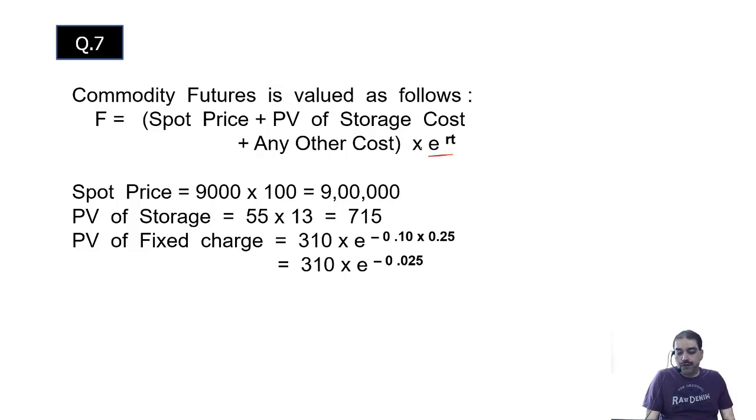Again we take the logs and evaluate. You have to do the log calculation now on your own. I am not going to help you. I have shown the working in one problem. So you will take the log of e raised to minus 0.025. If not, they will give it to you in the question, so you directly have to substitute. So that comes to 0.9752. Multiply, you will get 302.31.